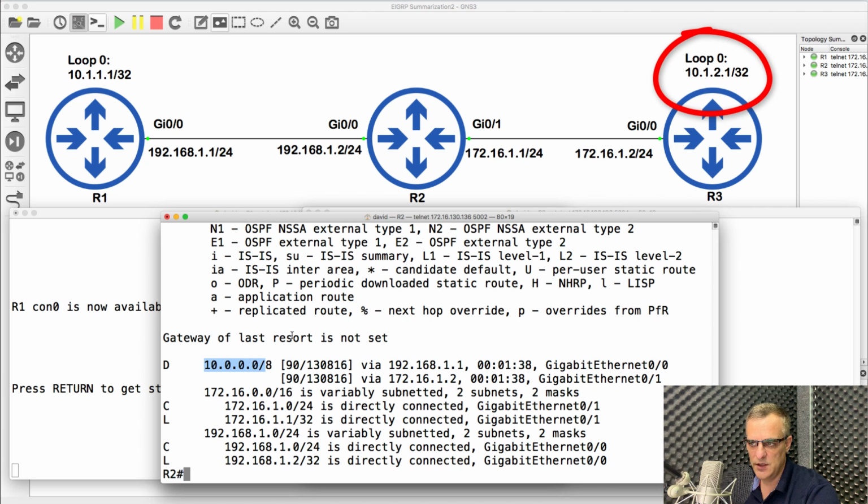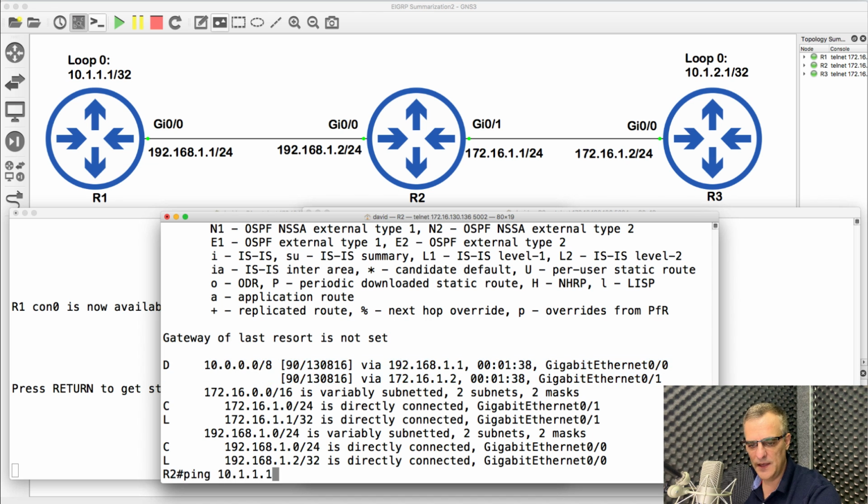Same over here, 10.1.2.1/32 has automatically been summarized to the classful boundary, 10.0.0.0/8. Now, I've previously had guys complaining about me mentioning classes of addresses. I'm going to ignore that for now because I think it's still important to know your classes in some cases. And this is one of them. The reason why it's /8 is because 10 is a class A network. So it's been summarized to the classful boundary. That's why it's /8 rather than /16 or /20 or /24 or some other number.